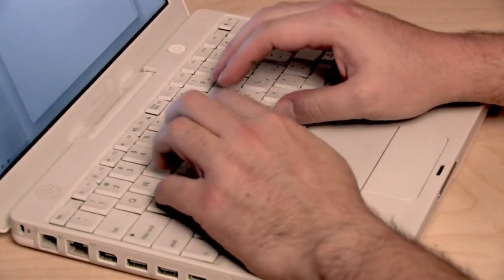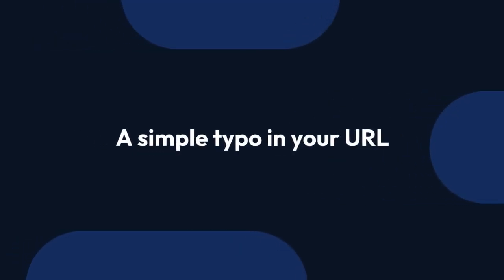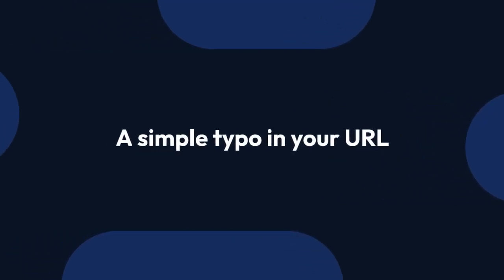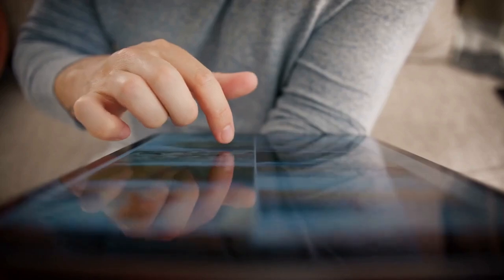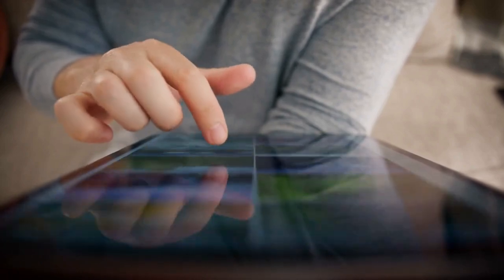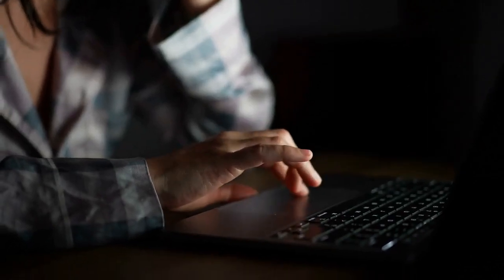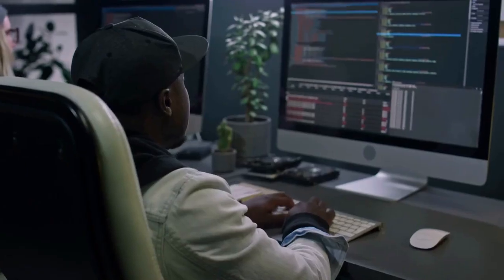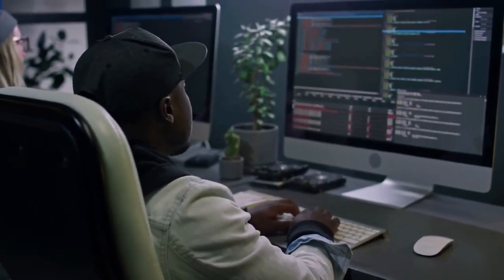1. Typos and syntax errors. The simplest, yet often overlooked cause is a simple typo in your URL. Double-check for any misspelled words, incorrect capitalization, HTTP versus HTTPS, or missing slashes. Even a single wrong character can trigger this error. Make sure the URL is exactly as it appears in your browser's address bar when it works correctly. Carefully examine the entire URL string for any discrepancies.